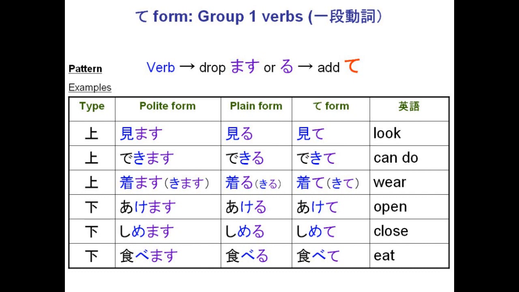Putting group 1 verbs into TE form is pretty simple. We just drop the mas or the ru if it's plain form, and we add te. So you're basically just replacing the mas with te. So mimas becomes mite, dekimas becomes dekite, tabemas becomes tabete. That's it. Really simple rule.